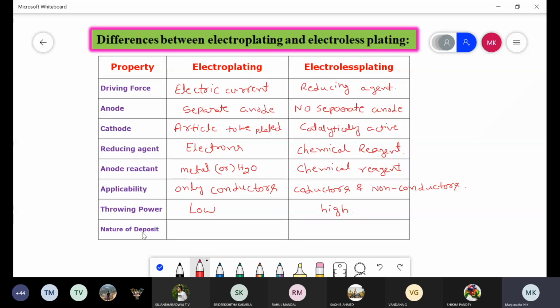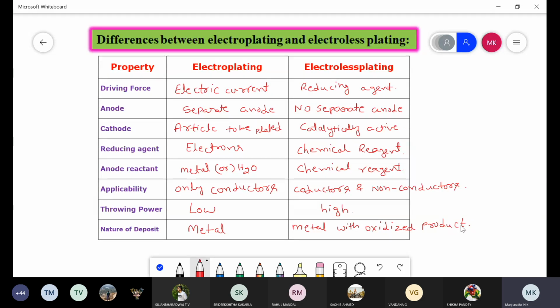Coming to the next property, that is the nature of deposit. In the case of the electroplating process, a pure metal is deposited on the surface of another metal. But in the case of the electroless plating process, metal with some amount of oxidized product is also deposited. So this is about the differences between electroplating and electroless plating.